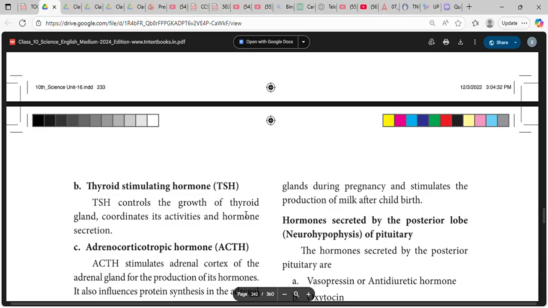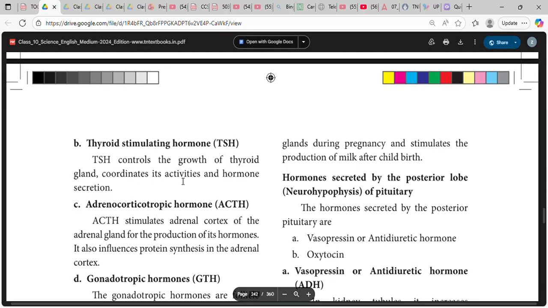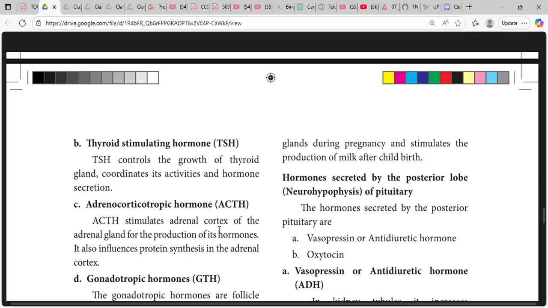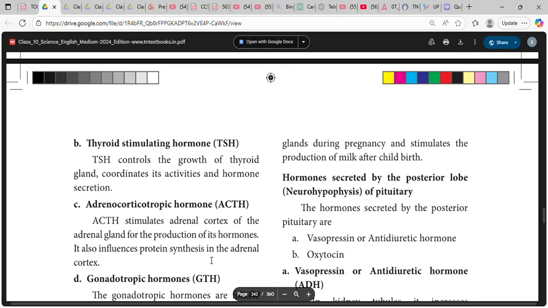Thyroid stimulating hormone controls the growth of thyroid gland, coordinates its activities and hormone secretion. Adrenocorticotropic hormone stimulates the adrenal cortex of the adrenal gland for the production of its hormones. It also influences protein synthesis in the adrenal cortex.